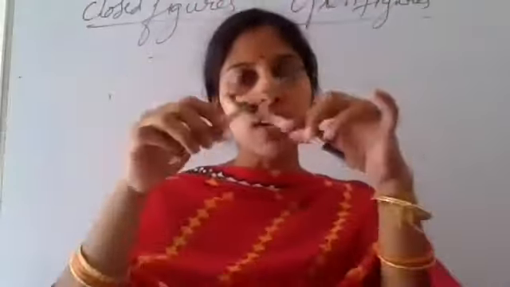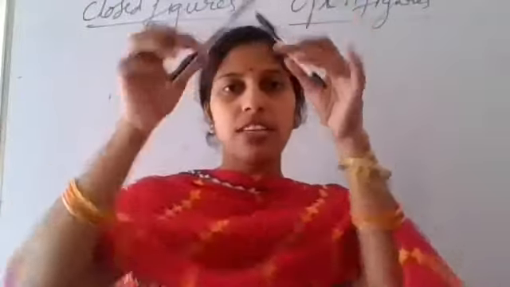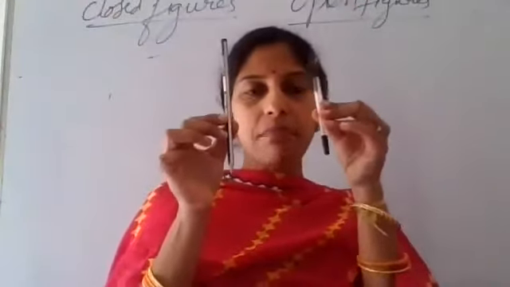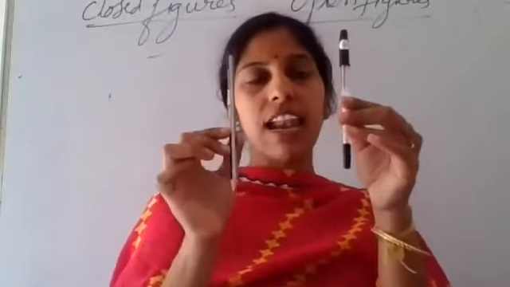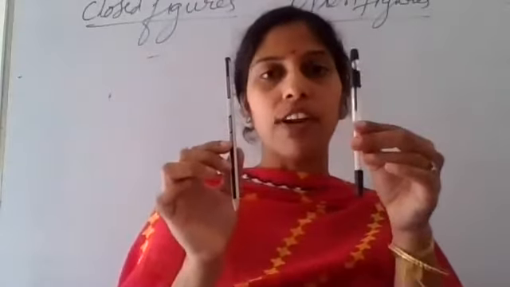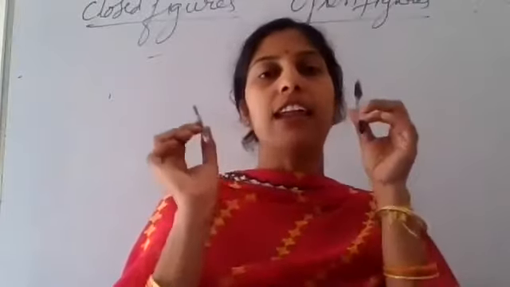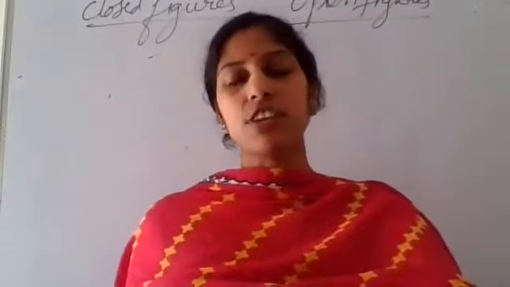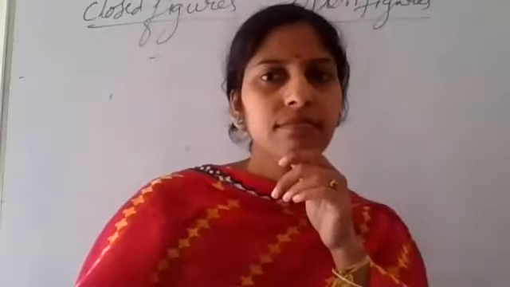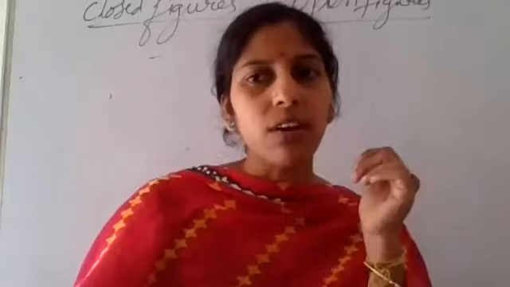Yes, ma'am. I have one doubt, ma'am. If the lines are crossed, that means they are going to intersect, they are going to cut at one point. If the lines are straight and maintaining the same distance, then the lines are not going to meet at any point. Those lines are called parallel lines. Manvita, what is your doubt? Ma'am, X is an open figure, na, ma'am. Come again with your doubt.